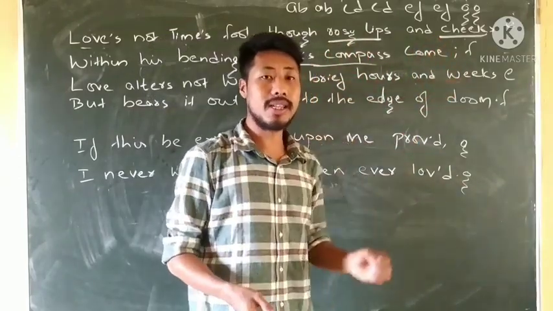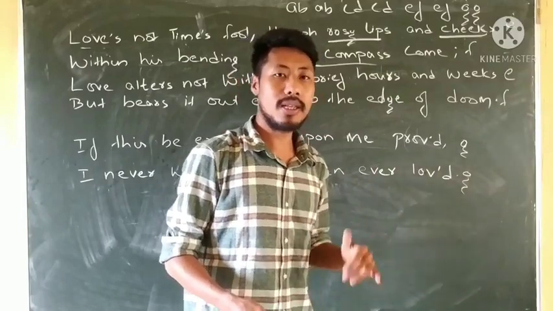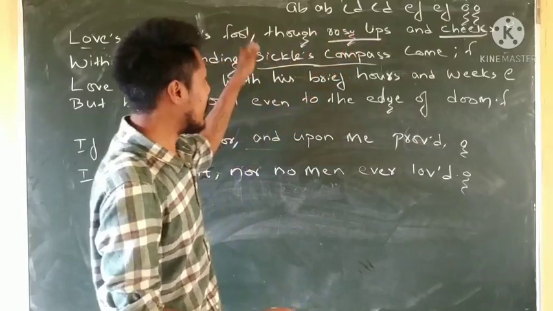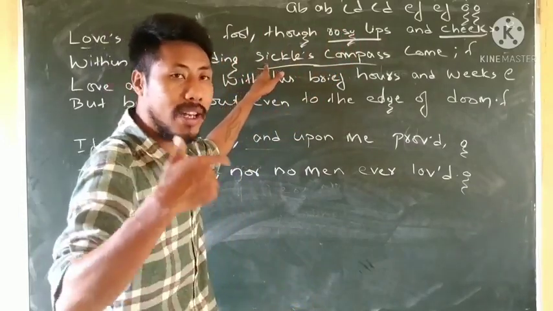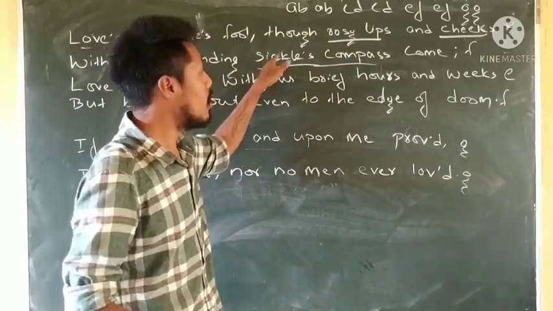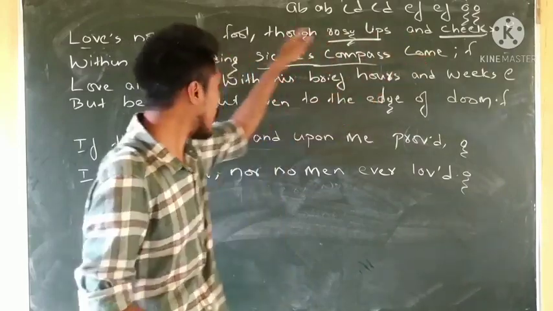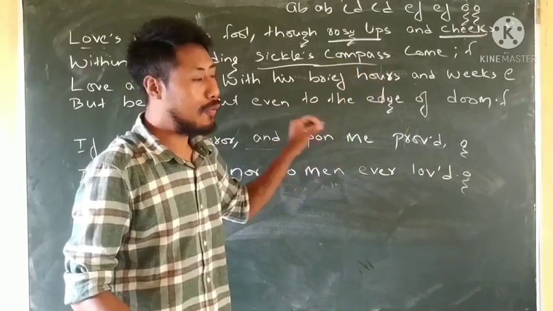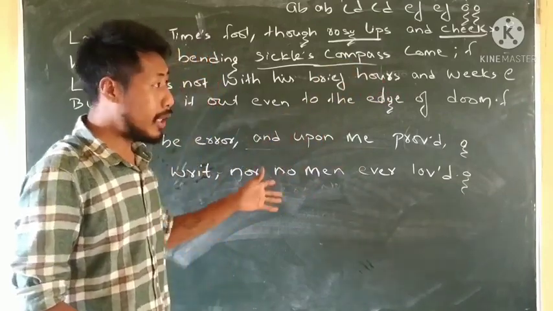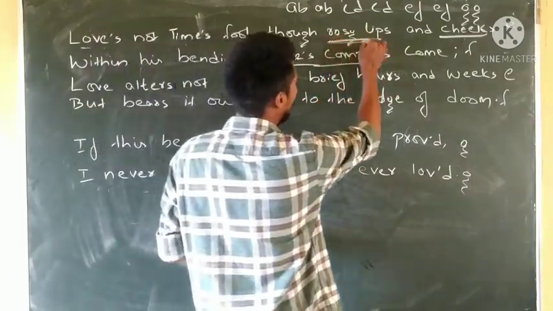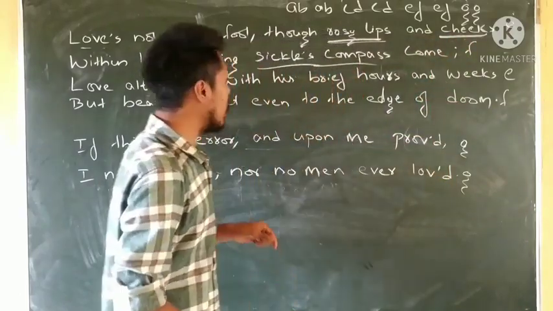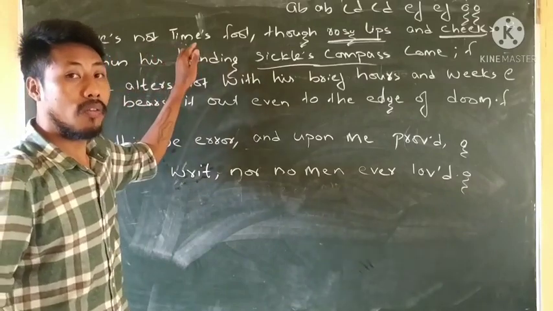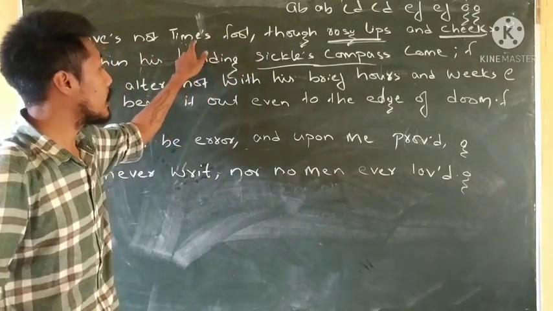The rosy lips and the cheeks that we have fallen for, the physical love that we have fallen for, will fade away when the time comes. In order to fade away our physical appearance of the rosy lips and cheeks, that is being compared to the sickle's compass. Therefore, if we fall in love when we have the rosy lips and cheeks, then it is at time's fool. Love is fallen into the foolery of time.